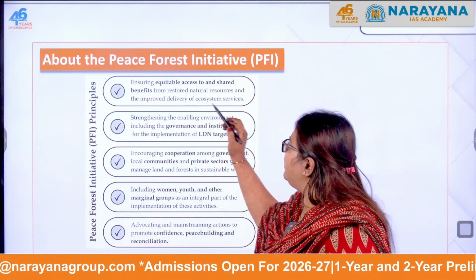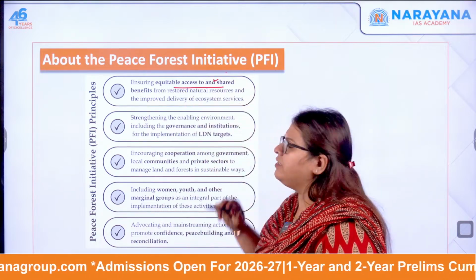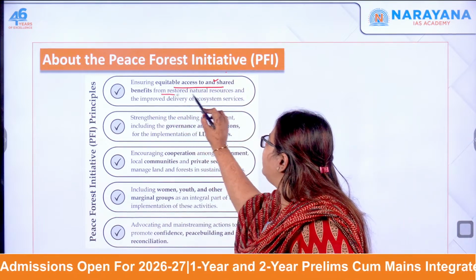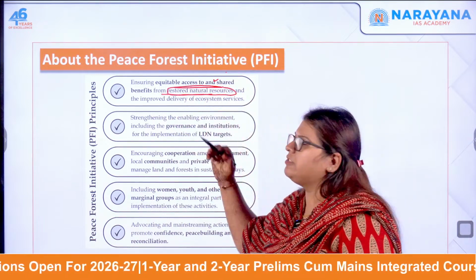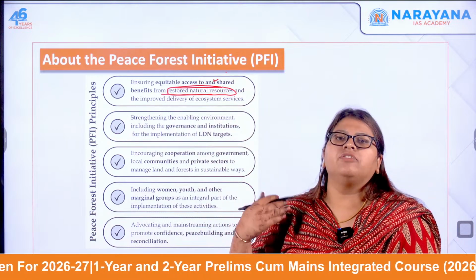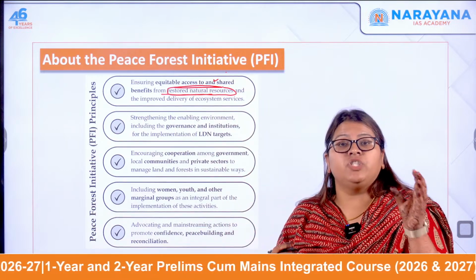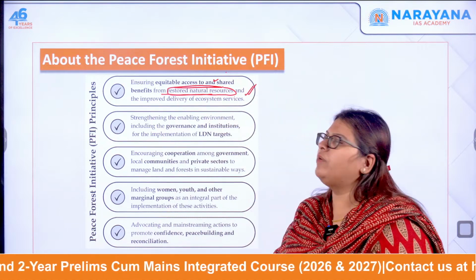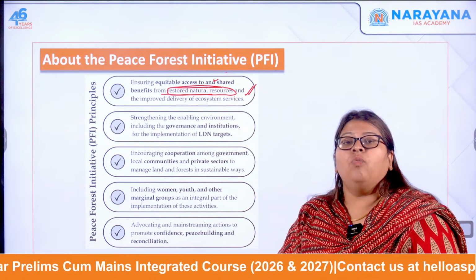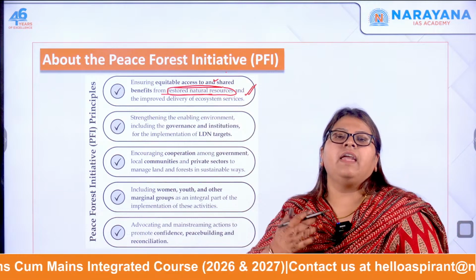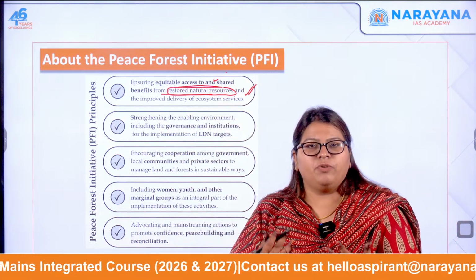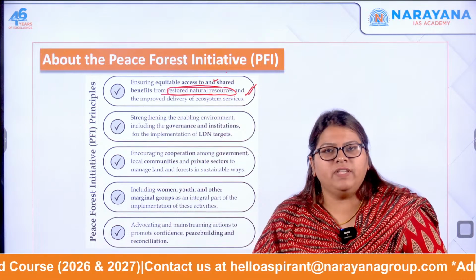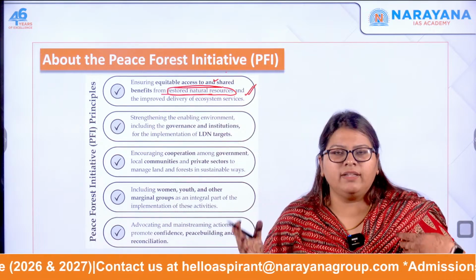First, there has to be equitable access to shared benefits from the restored natural resources, okay. Whatever natural resources you are restoring, there has to be shared benefits from these resources to all. That is why there has to be equitable access. And also whatever ecosystem services the particular ecosystem provides, like water regulation, etc., there has to be equitable access to these resources. The benefits have to be shared, that's what it says.